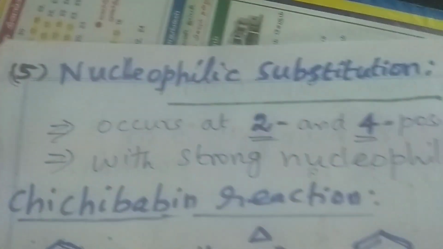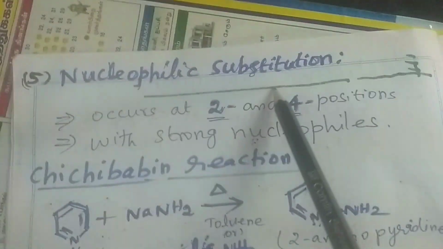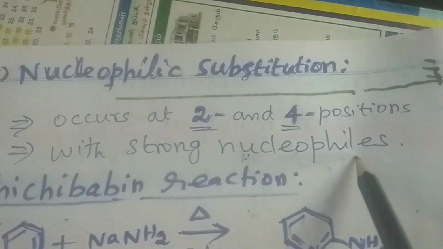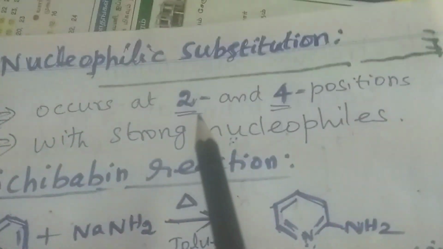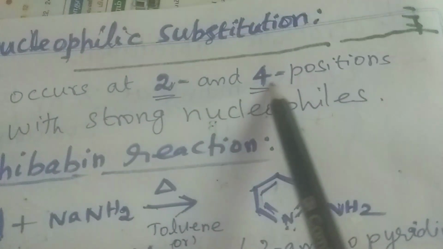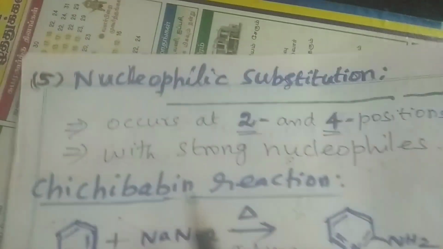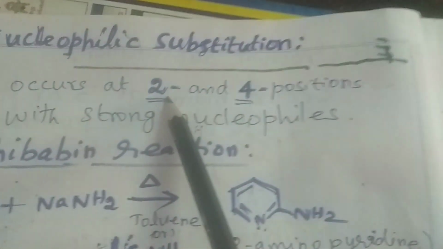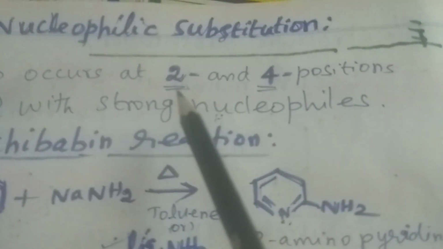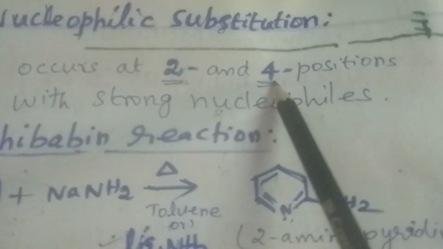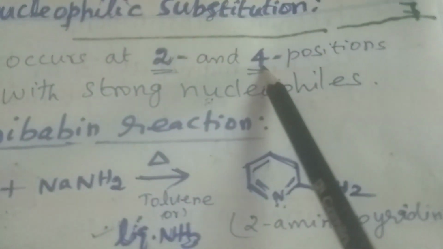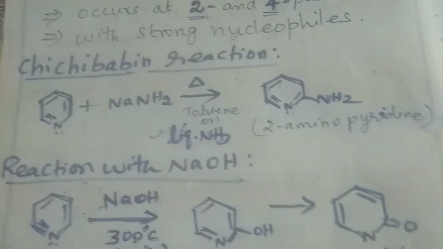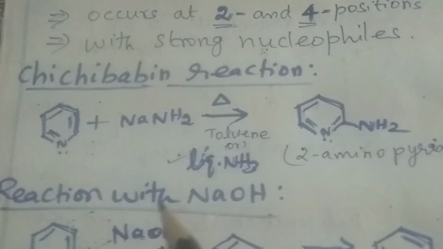Apart from electrophilic substitution reactions, pyridine undergoes nucleophilic substitution reaction in presence of strong nucleophiles. Nucleophilic substitution reaction occurs mainly at C2 and C4 positions, mainly at the C2 position. If any other group is present at the C2 position, nucleophilic substitution reaction takes place at the C4 position. The main nucleophilic substitution reaction is the Chichibabin reaction.